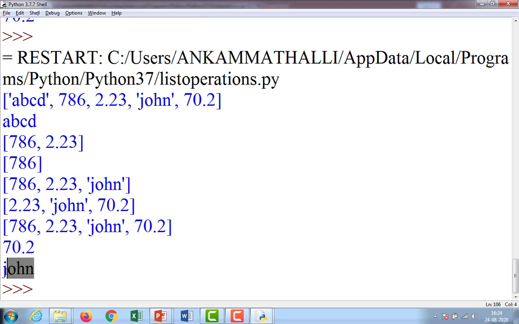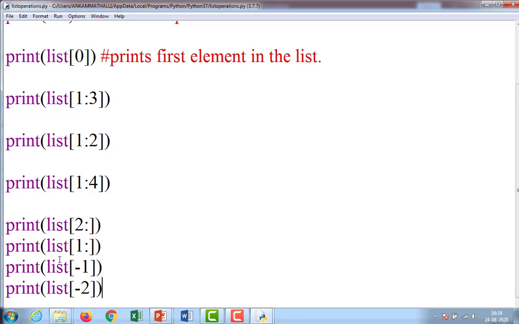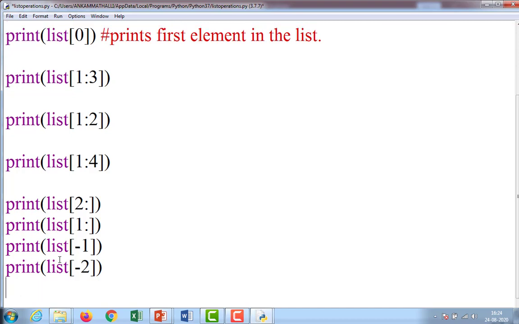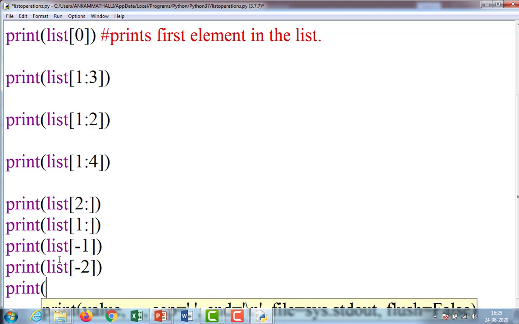Observe here, John is the second from last, and the last element is 70.2. So from the last onwards it is displayed. -1 means last element, -2 means second from last, -3 means this one, -4 means this one. If you have any doubt, do one thing: print list of -1 colon.